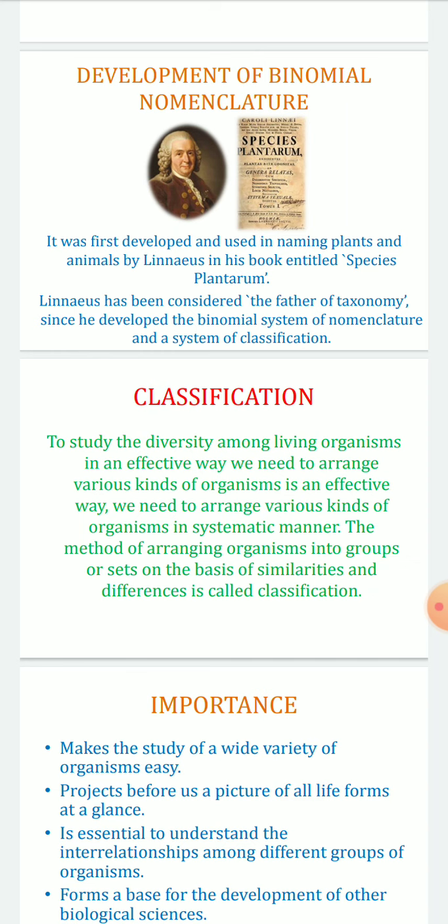To study the diversity among living organisms in an effective way, we need to arrange various kinds of organisms in a systematic way. The method of arranging organisms into groups or sets on the basis of similarities and differences is known as classification. So in order to study different types of organisms, we need to separate them depending on their similarities and dissimilarities. In terms of their behavior or their structure, we need to differentiate them, and that process is known as classification.